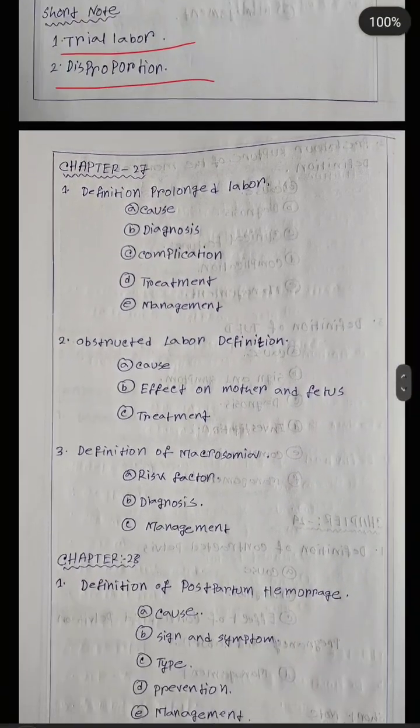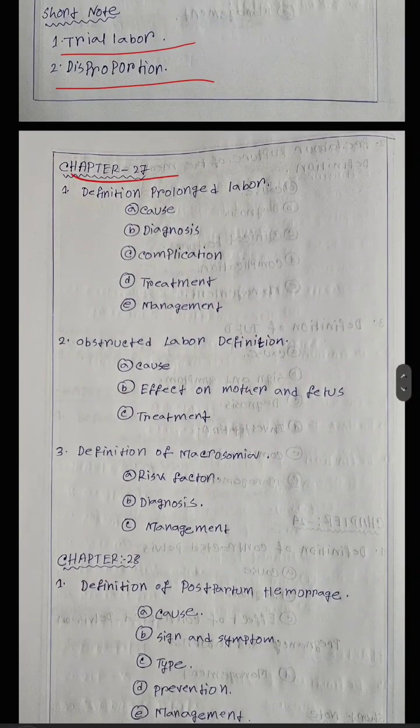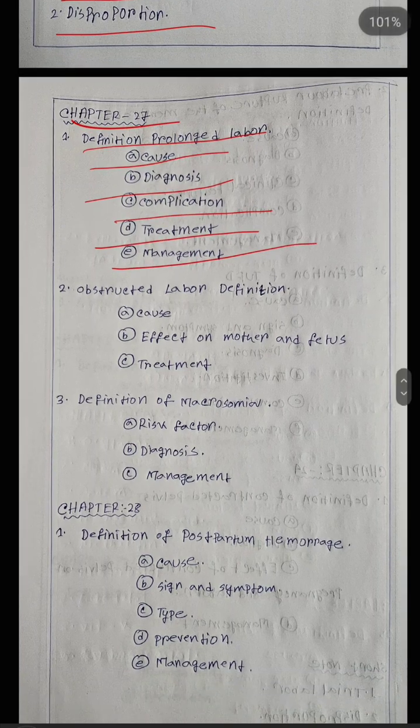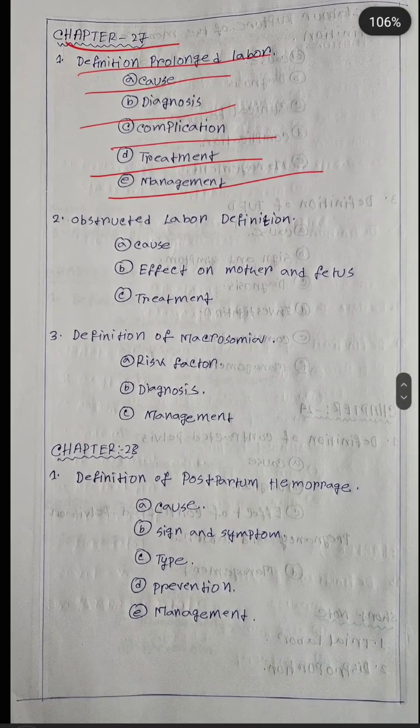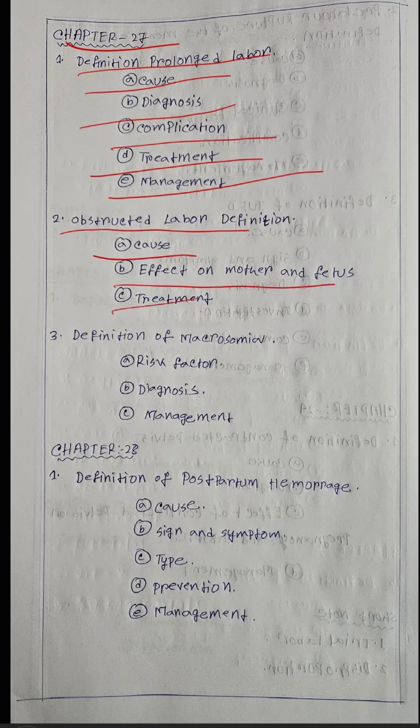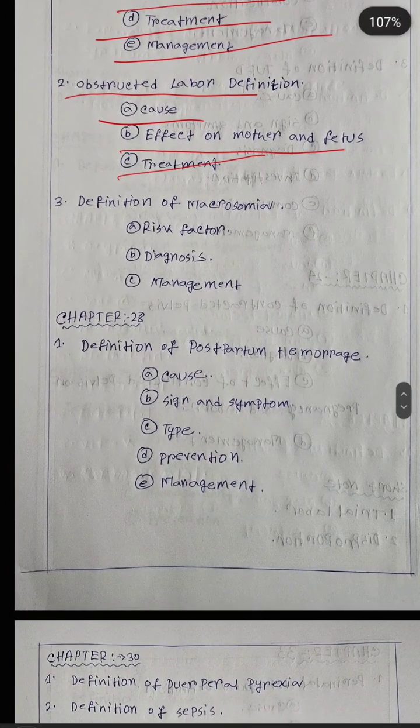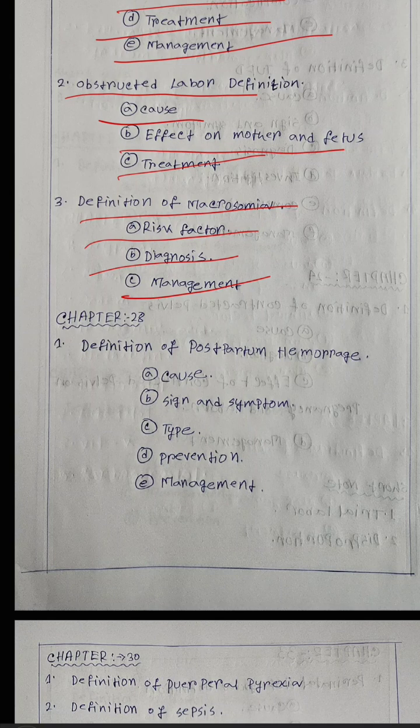Next, chapter number 27: definition of prolonged labor, causes of prolonged labor, diagnosis of prolonged labor, complication, treatment and management of prolonged labor. Next, obstructed labor: definition, causes, effect on mother and fetus, treatment. Next, definition of macrosomia, risk factor, diagnosis and management of macrosomia.